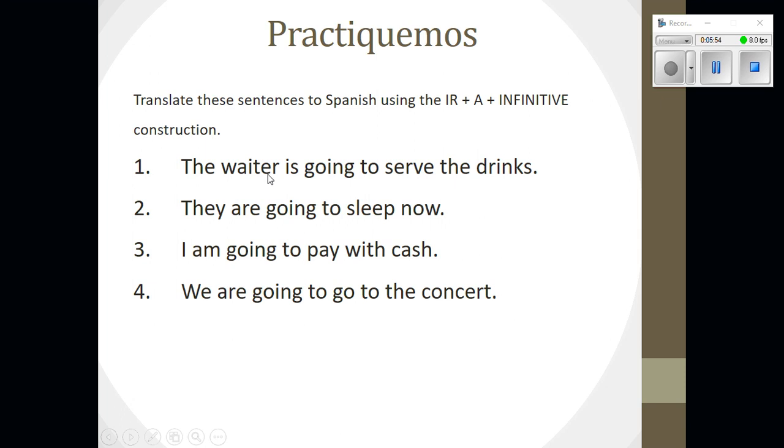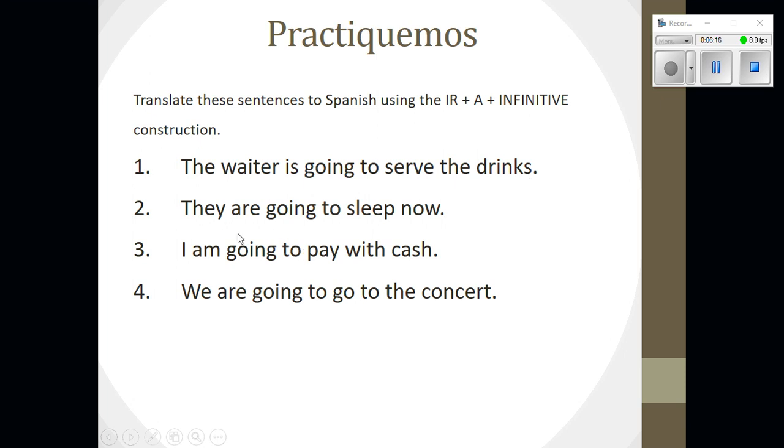So is going, we would conjugate ir according to the waiter. So we need va, el mesero va. Remember, a must always follow, and then to serve is servir. So el mesero va a servir, and then the drinks would be las bebidas. El mesero va a servir las bebidas.